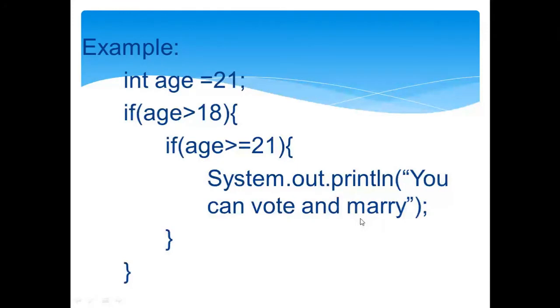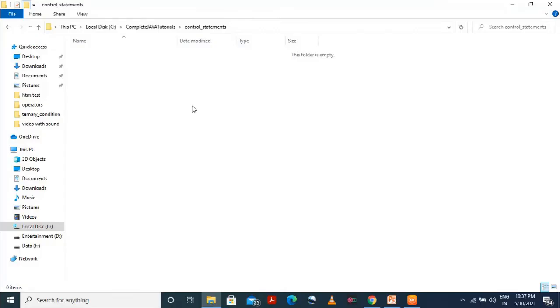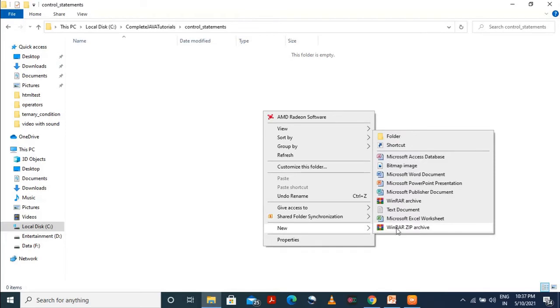Okay, so now we will see these things with our Java program. For this we have come inside our computer and I have created a new directory or folder here, that is control statement.